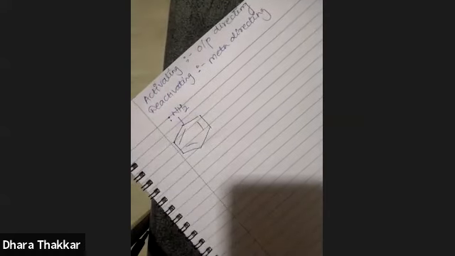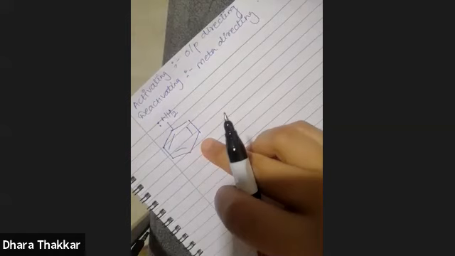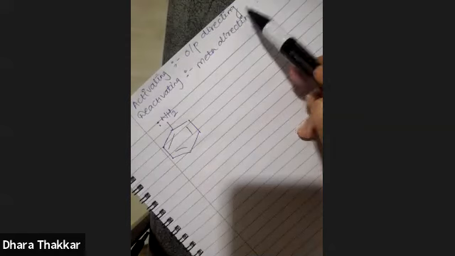Now, suppose I want to carry out halogenation in case of aniline, and I want to find out at which position the reaction will take place. So first of all, NH2 is activating. That means it is ortho-para directing. What is the meaning of ortho-para directing? That if you want to carry out any reaction in aniline, it will take place at ortho and para position. So you are going to have two products. In one product, halogen will go to ortho position. In other product, the halogen will go to para position.